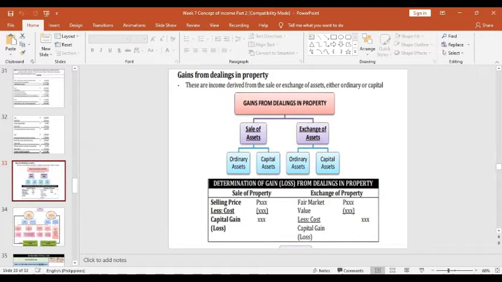The sale of an asset can involve ordinary and capital assets, and the same with the exchange of assets. So how do we determine the gain or loss from dealings in property? From the sale of property, the selling price less the cost is the capital gain or loss subject to final tax. For the exchange of property, the fair market value less the cost is the capital gain or loss subject to the final tax.